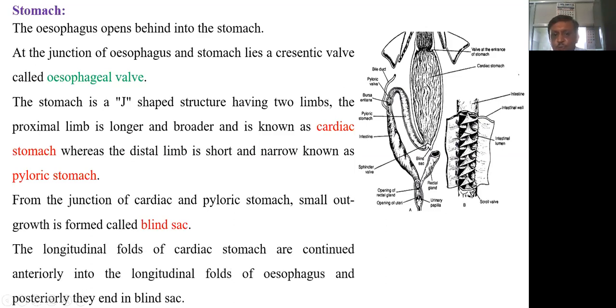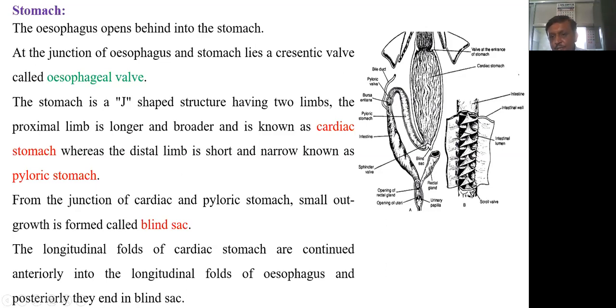The longitudinal folds of the cardiac stomach are continuous with the longitudinal folds of the esophagus. As in the diagram, these are the longitudinal folds, which we call rugae of the esophagus. They are also continued into the cardiac stomach anteriorly, and posteriorly these longitudinal folds end at the blind sac.